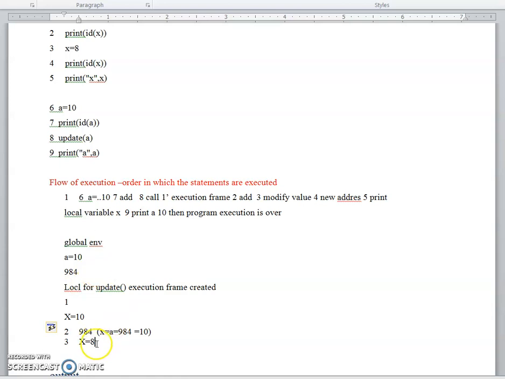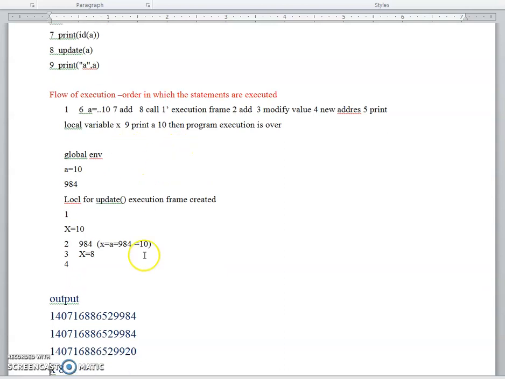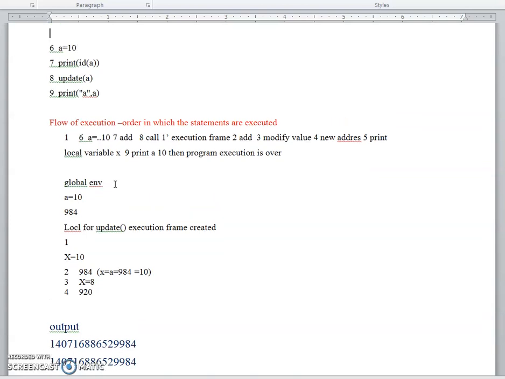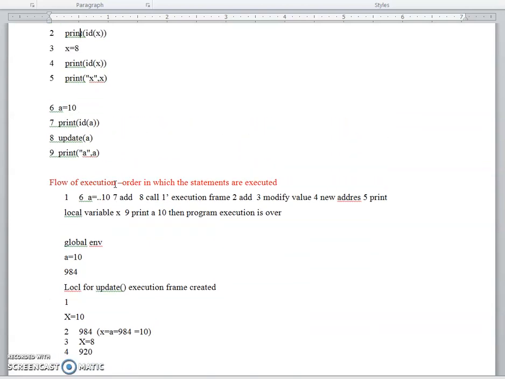Here I have modified the value of X, so a new X variable is created. Then it executes the fourth statement: after changing the value, I am trying to print the address of X. Now X points to the new location. What is the new location address? It is 920. So it is an immutable type. Immutable type means when you change the value, it points to the value stored in a new memory location.